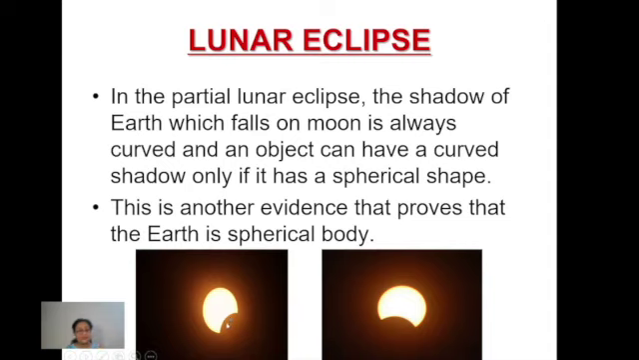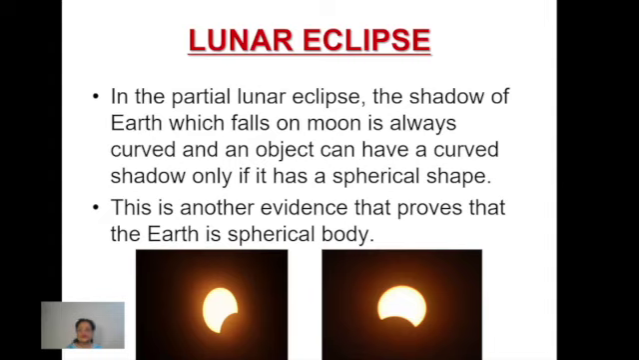Now, what we are talking of, you should listen to very carefully. The shadow of Earth which is falling over the moon is curved, you can see here. In both the cases, or any picture you can take of a partial lunar eclipse, you will find the shadow is curved.